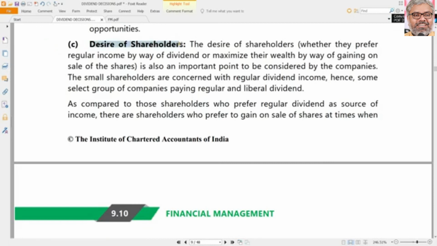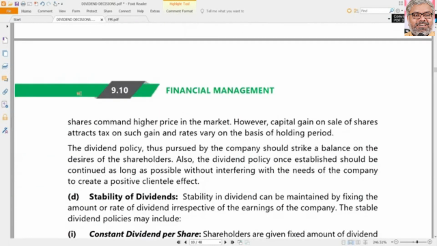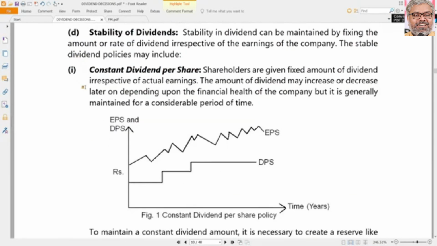And the desire of the shareholders also will be there. Desire of the shareholders, we cannot actually put in one category. We know already there will be all categories of shareholders. There will be people who want dividend heavily, who don't want dividend also, who want regular cash flows, who don't want regular cash flows, who want growth. So all of them have to be balanced, and the managements of the companies have to try to satisfy those desires of the shareholders. That is one of the other points to be noted also.